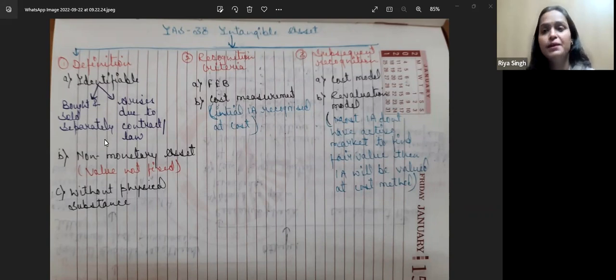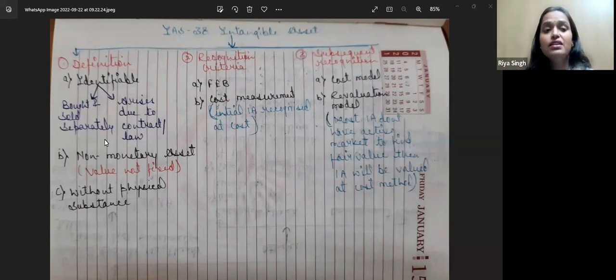For example, if we have made an app, that app can be bought or sold separately. If we talk about goodwill, goodwill is bought or sold only along with the business. So according to IAS 38, we will not take goodwill as an intangible asset. We will not calculate goodwill under IAS 38. That will be calculated under IFRS 3.